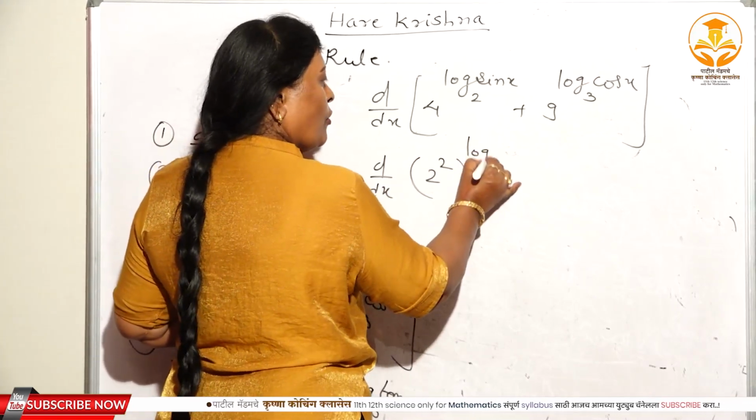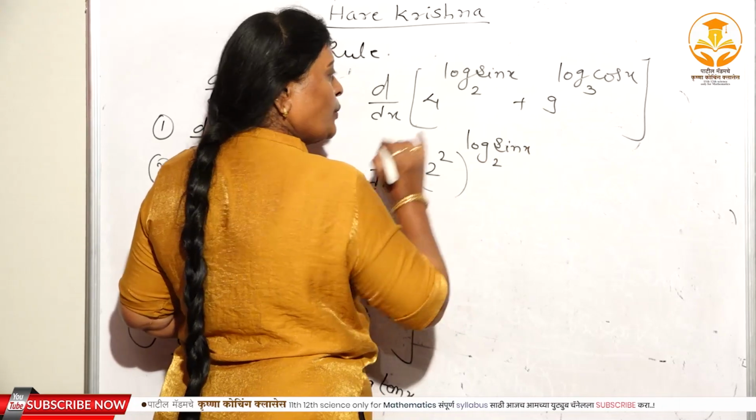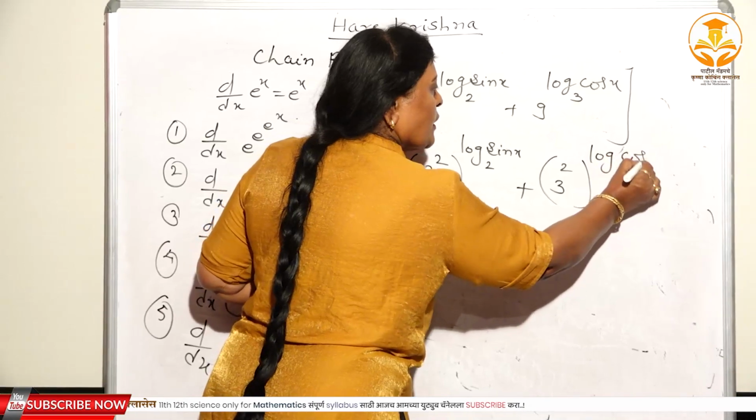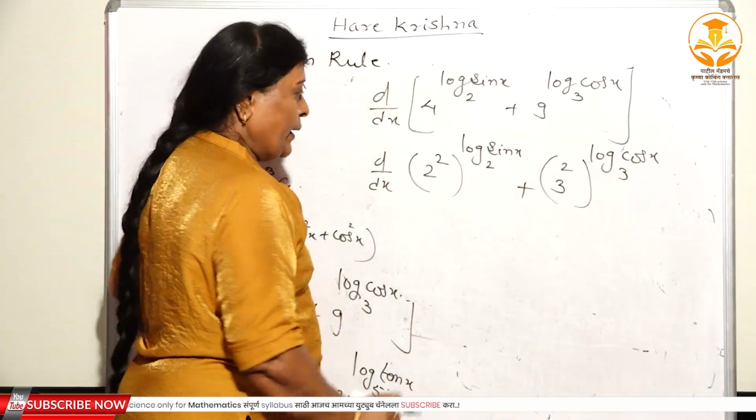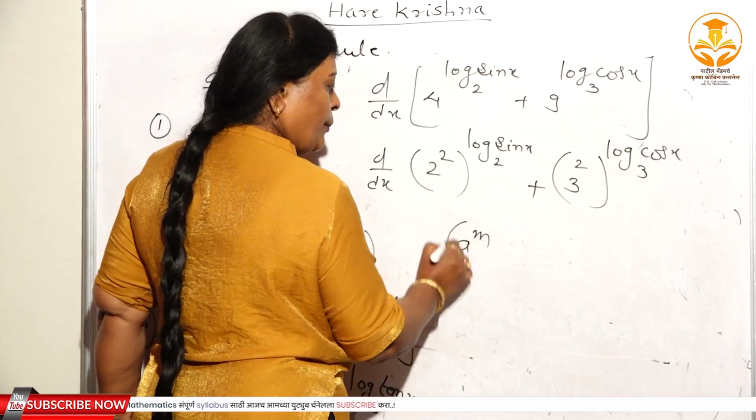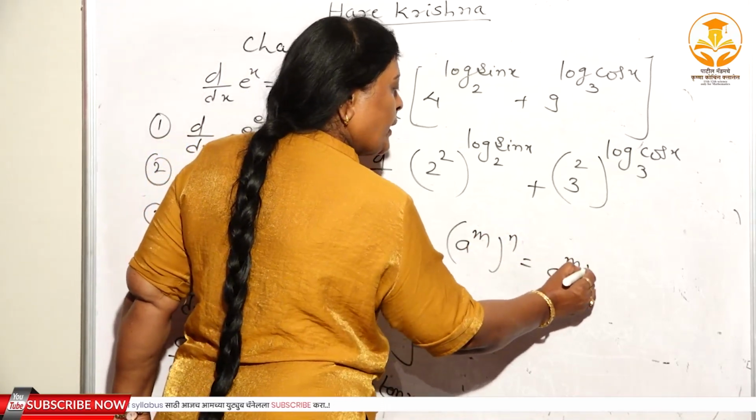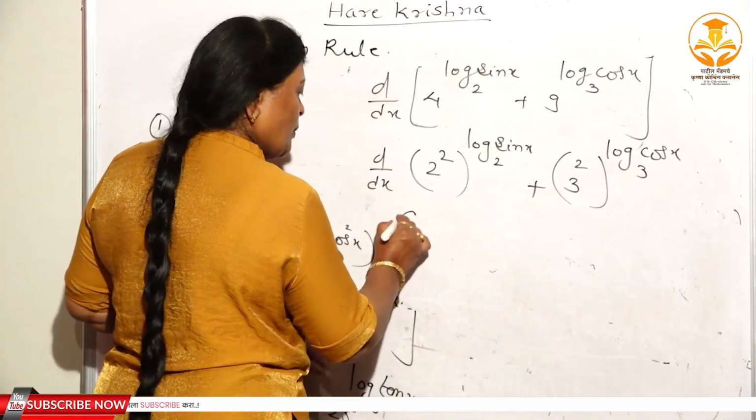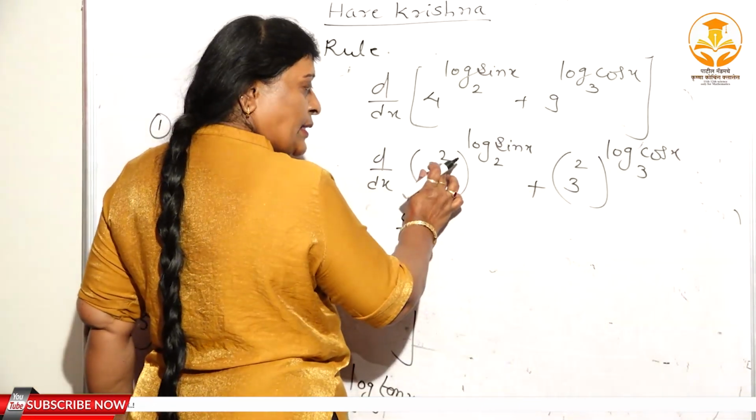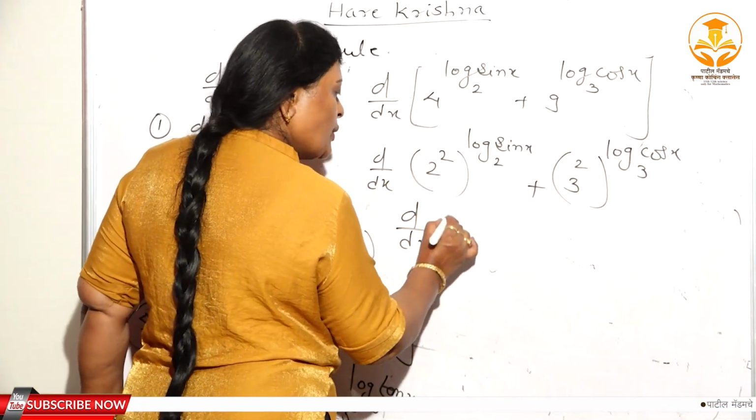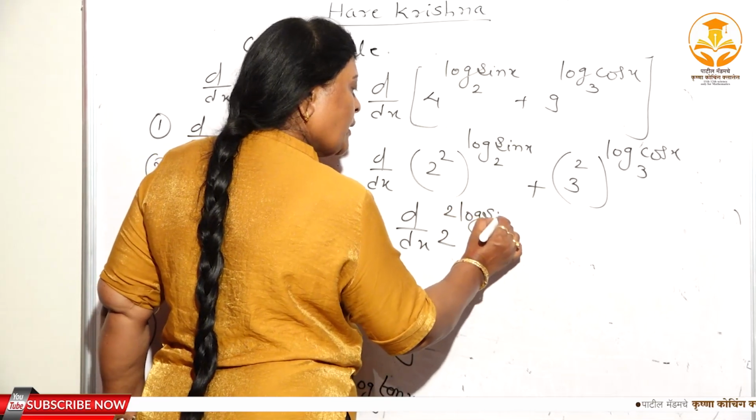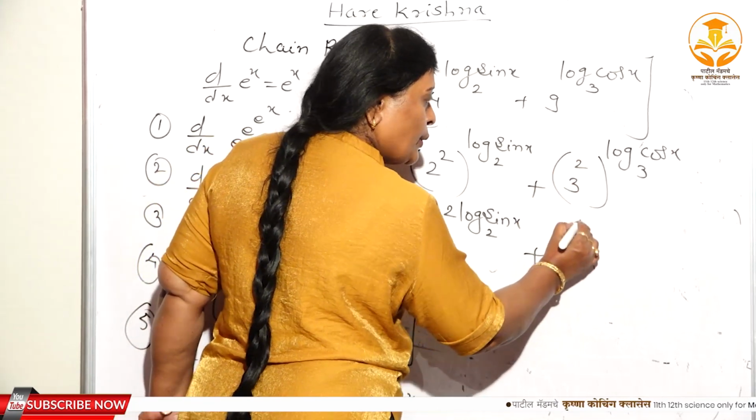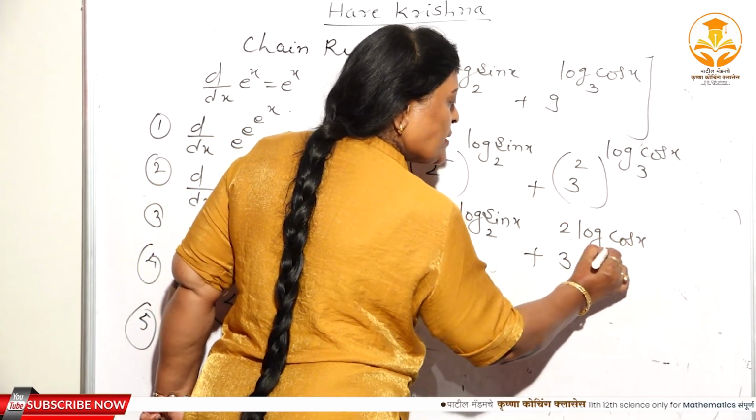The power is log of sin x to the base 2. Here 3 you can write as 3 square, and the power is log of cos x to the base 3, right? Again, you know the power, suppose a to the power m whole to the power n means the powers get multiplied, a to the power mn, isn't it? Therefore here also this power and this power get multiplied, means 2 to the power 2 log of sin x to the base 2. Here also the power is multiplied, means 3 to the power 2 log of cos x to the base 3.